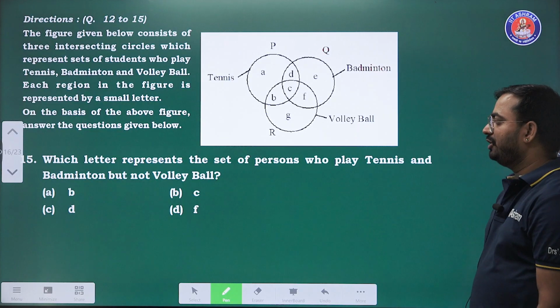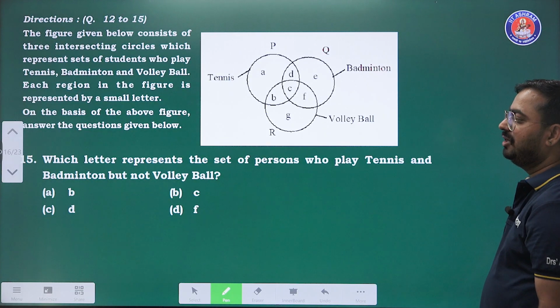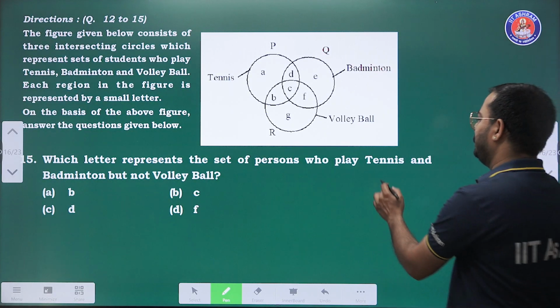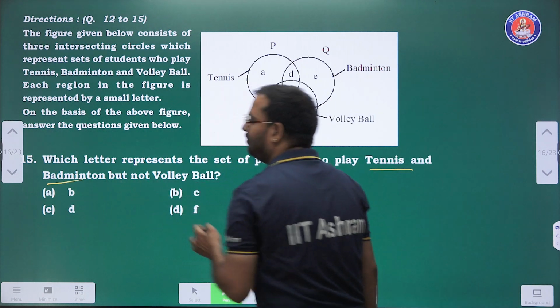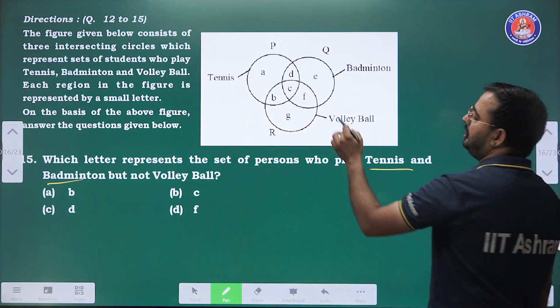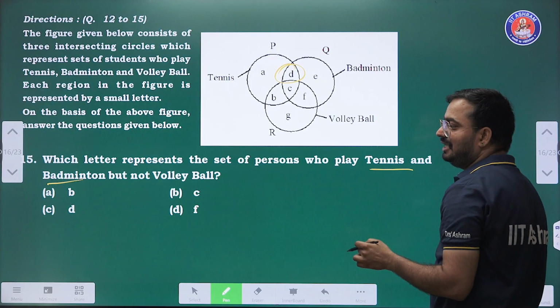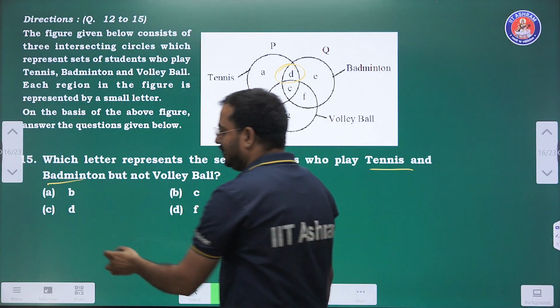Which letter represents the set of persons who play tennis and badminton but not volleyball? Volleyball में नहीं आना चाहिए, but tennis and badminton common होना चाहिए. तो tennis and badminton में common कौन है? Option number D. So option number D, C and answer is D.